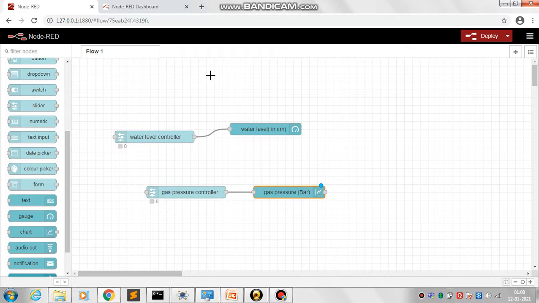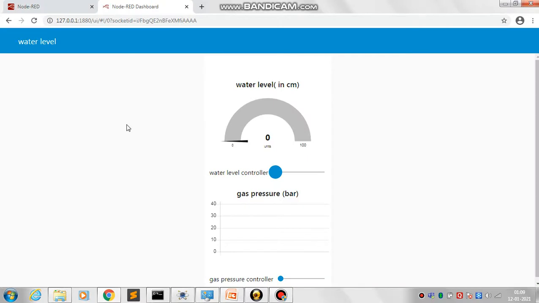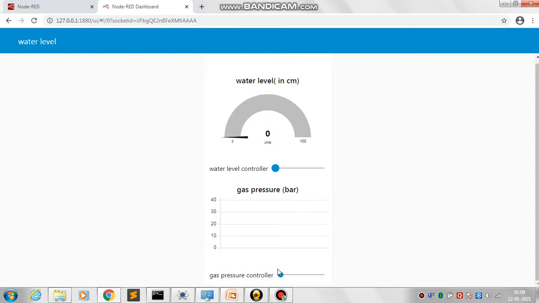To see what we have created, we need to go to the server address, that is 127.0.0.1:1880/ui. Here UI means user interface. And now, as we move the slider, for 0 to 30 it is green, and then beyond 30 till 60 it is yellow, and the rest of it is red. And similarly for the pressure bar, as we move the slider, the graph changes.